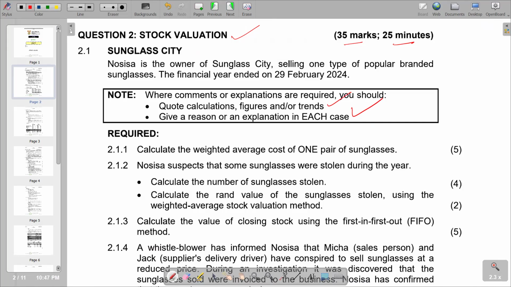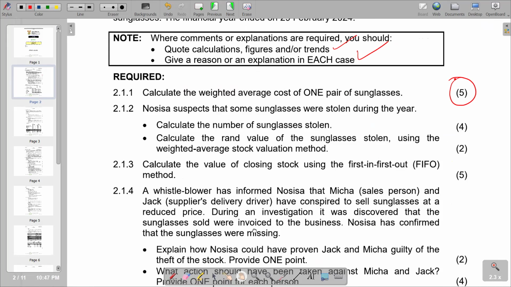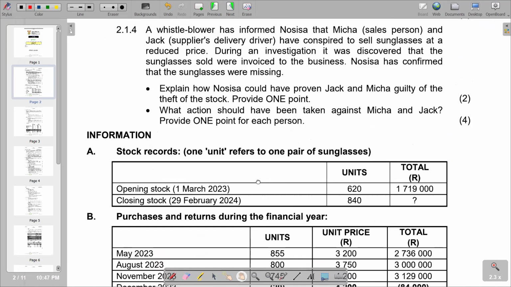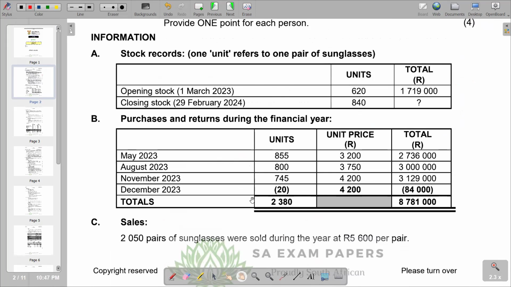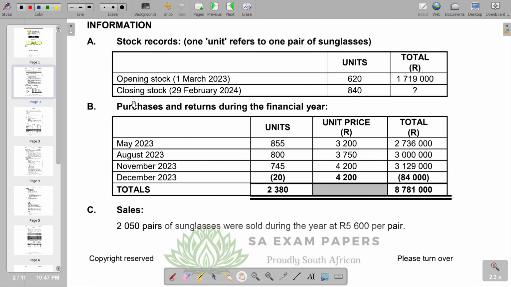On the required part 2.1.1, calculate the weighted average cost of one pair of glasses. So our question is 5 marks. Calculating the weighted average cost according to the information given, we should calculate the value of stock available for sale divided by the number of units available for sale.